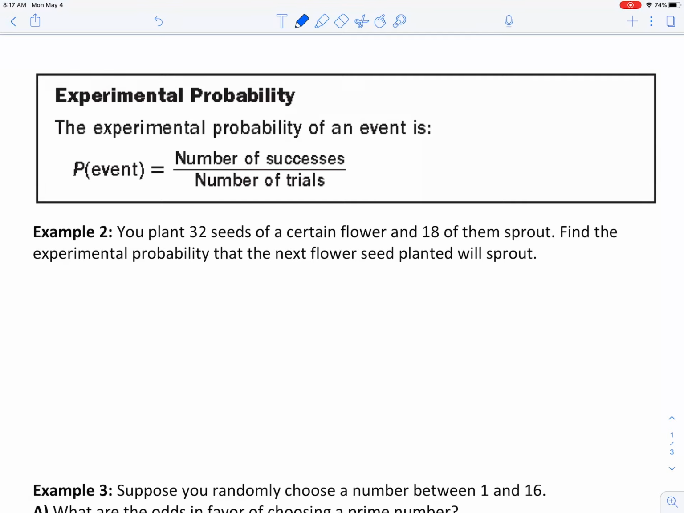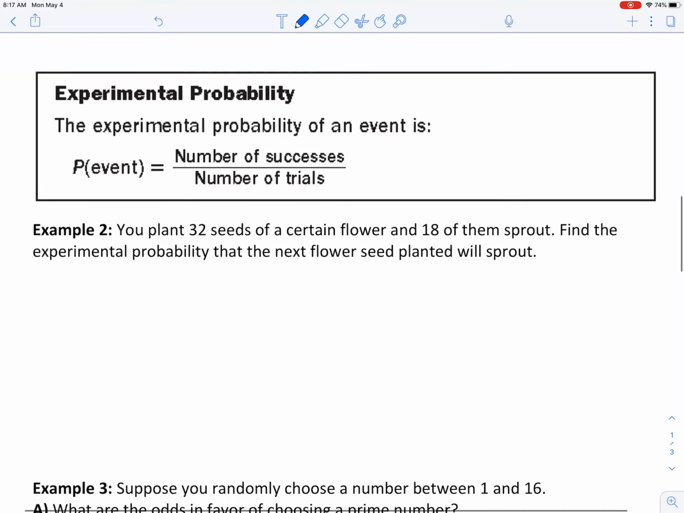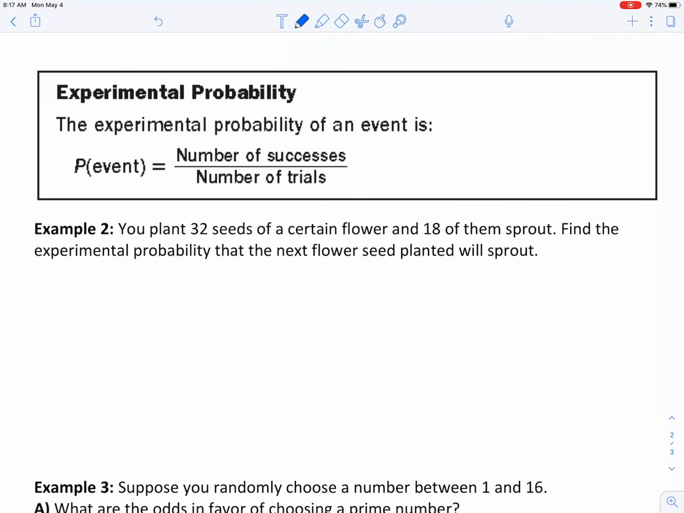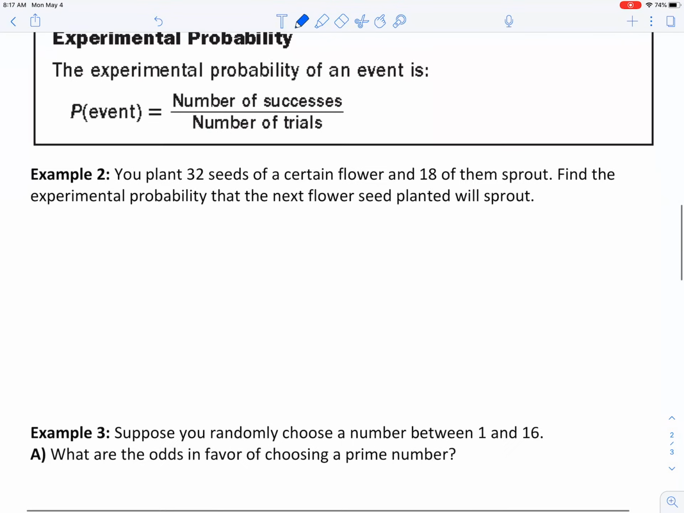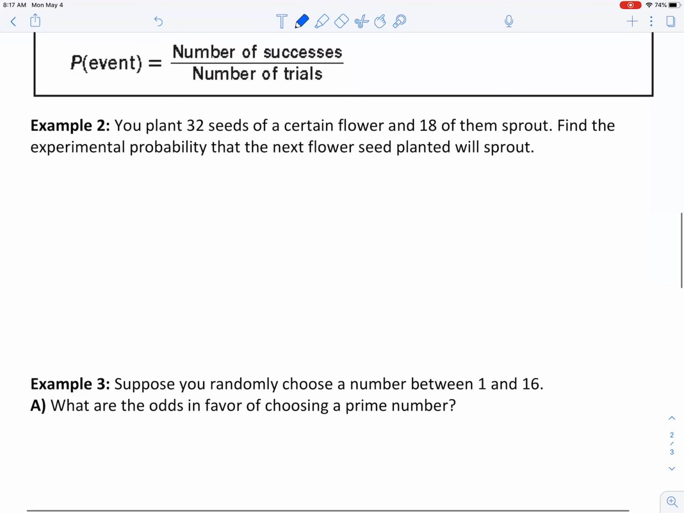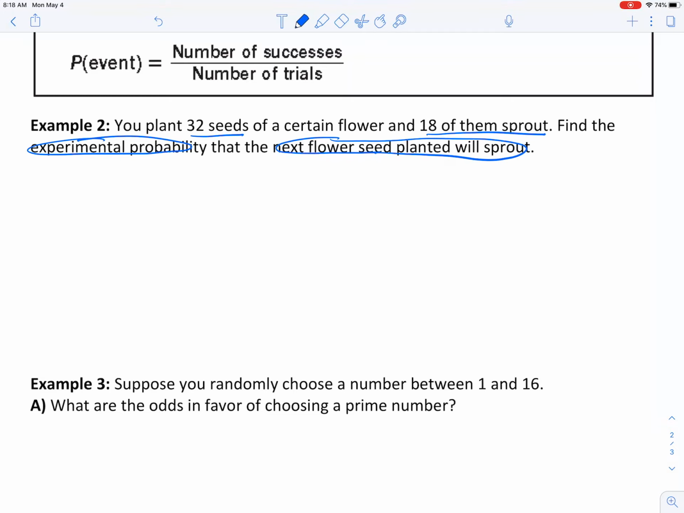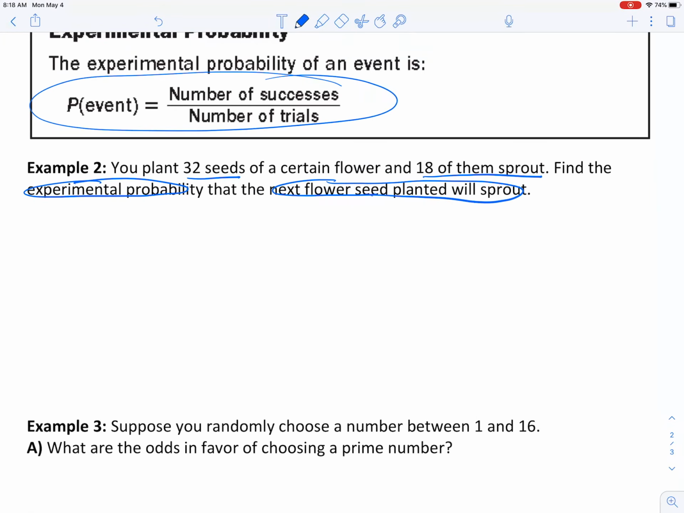Okay, the next one that we're going to talk about is experimental probability. The experimental probability of an event is the number of successes over the number of trials. So let's take a look at example 2. You plant 32 seeds of a certain flower and 18 of them sprout. So those 18 sprouting, that's a success. Find the experimental probability that the next flower seed planted will sprout.